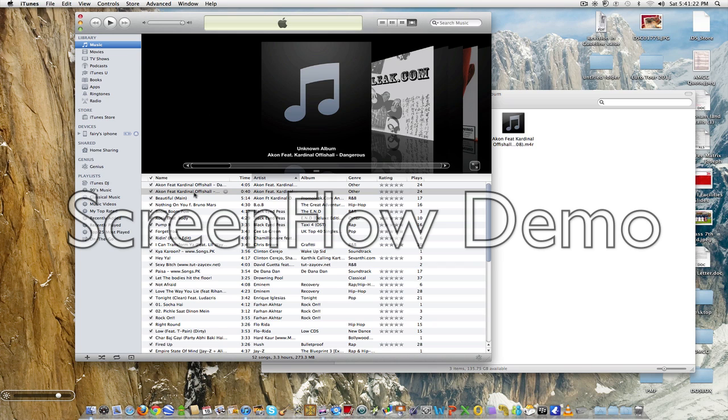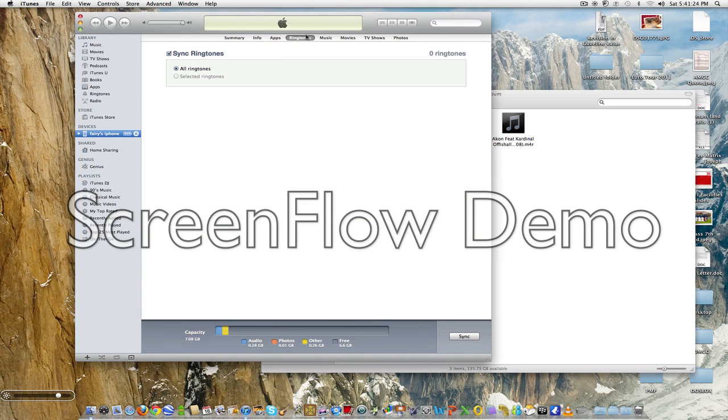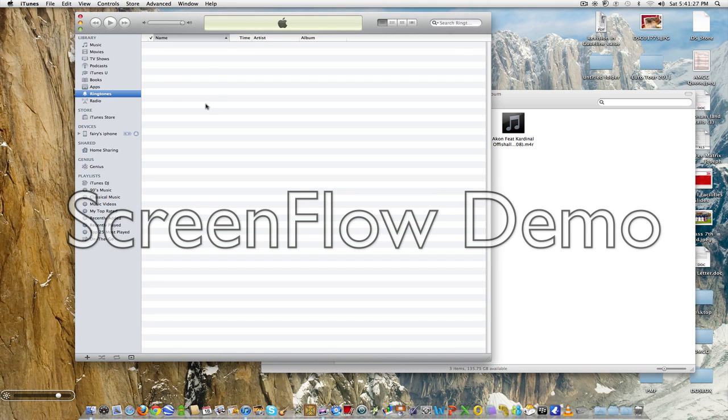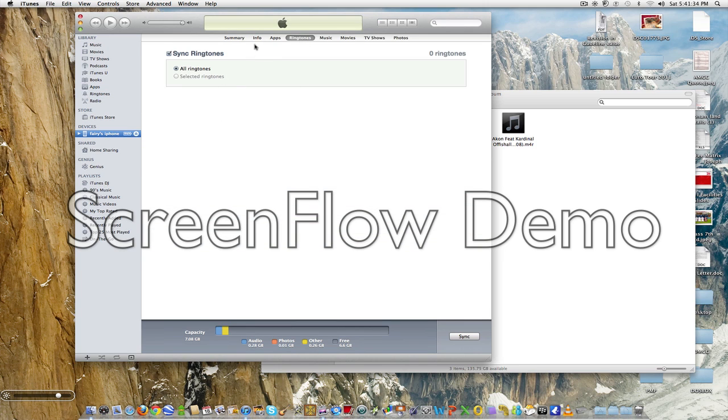So yeah, once you've done that, just allow it to sync. In case, as you see, it's not in mine because it recognizes it as a ringtone, but it doesn't come on the ringtone options. So you don't have to do this. You'll just have to say sync music. So once you have done the syncing, it's going to come on your iPhone. So I'm going to start syncing. So once it's done that, you've got your ringtone on your iPhone.